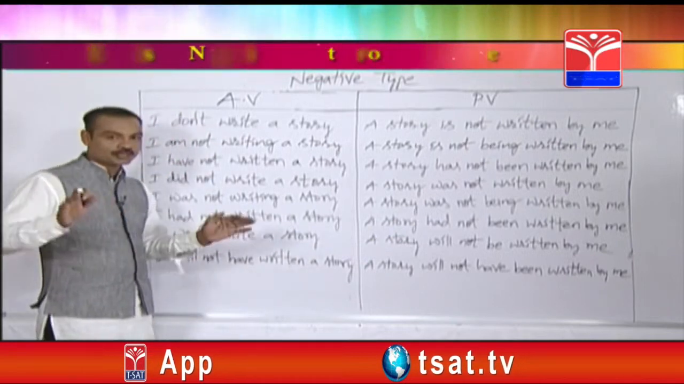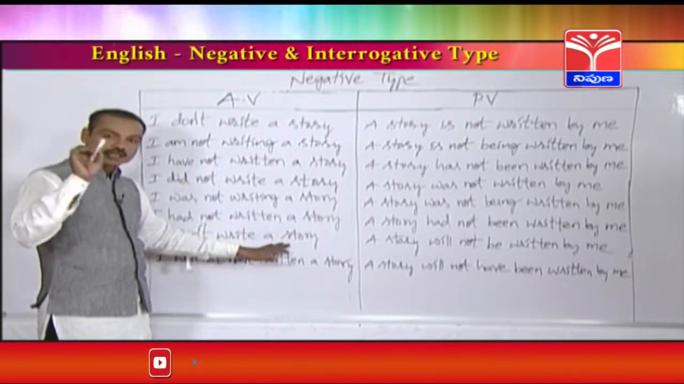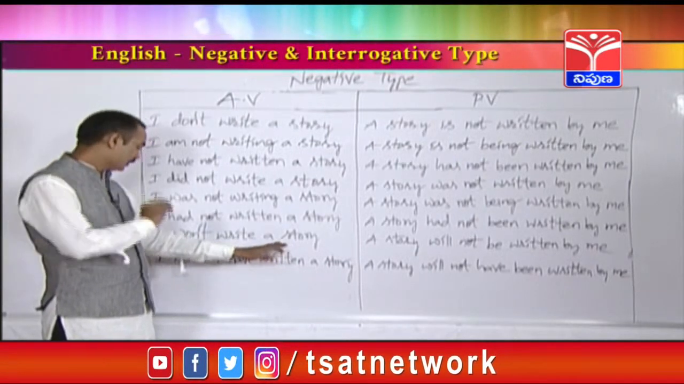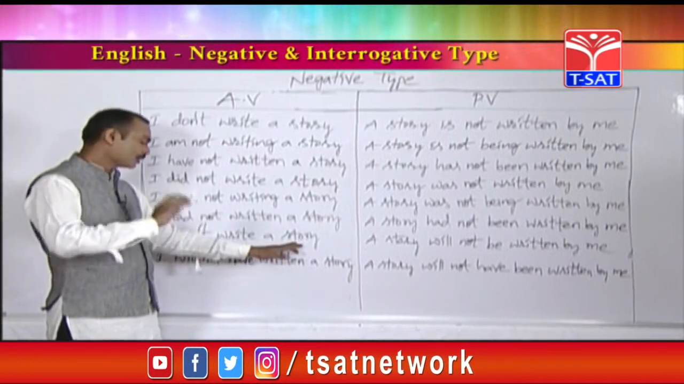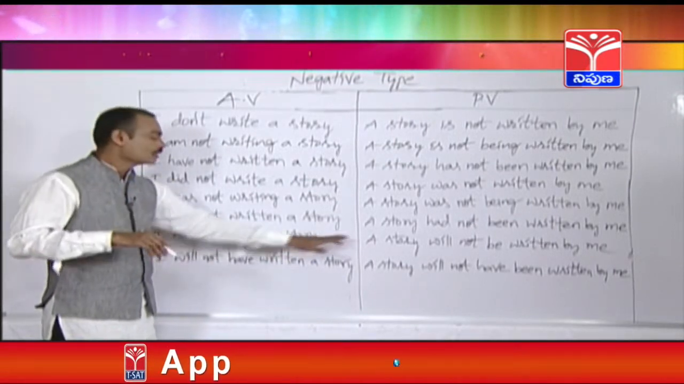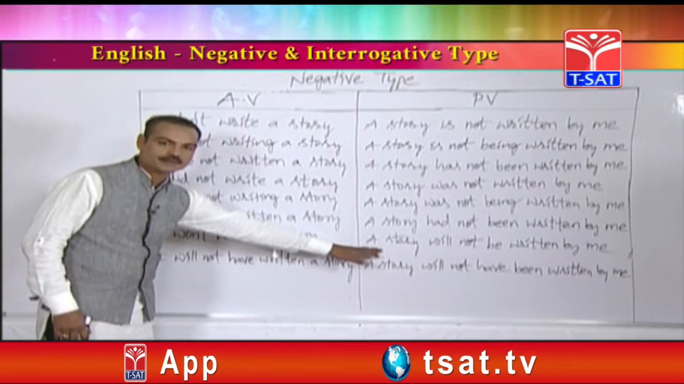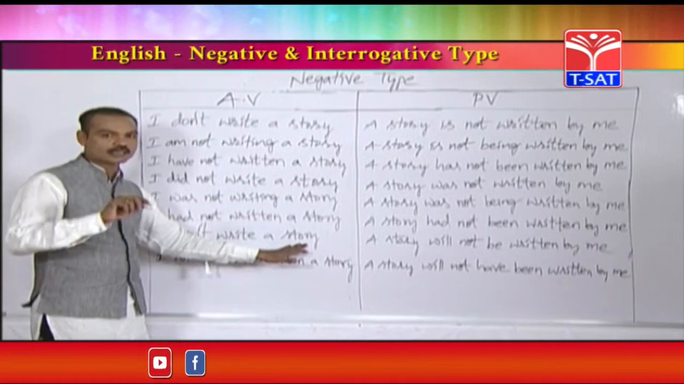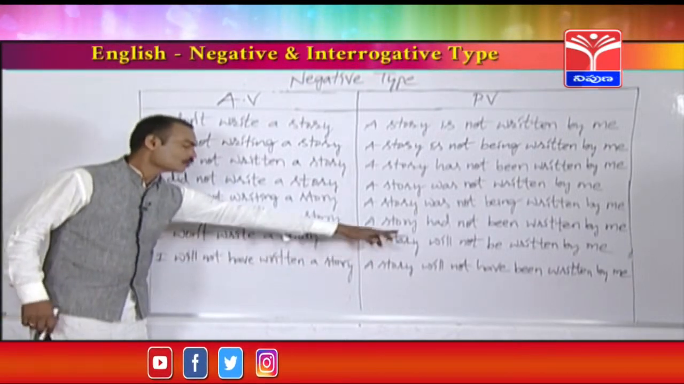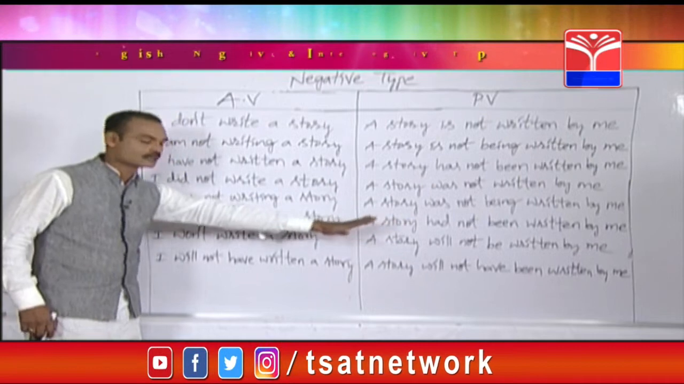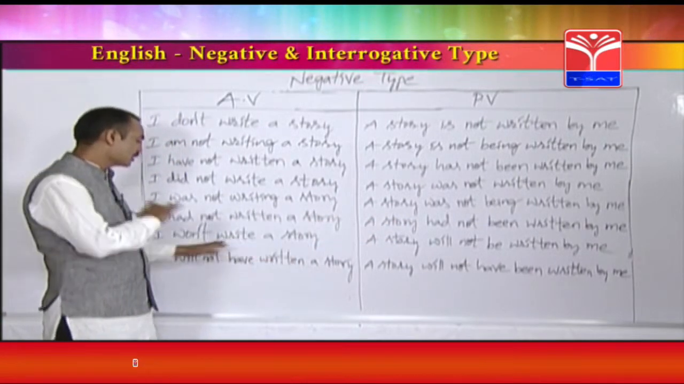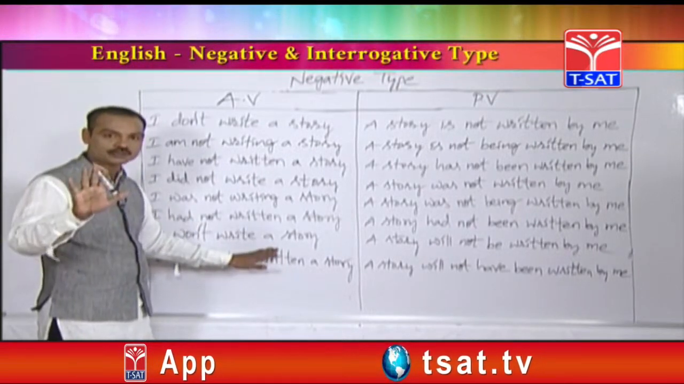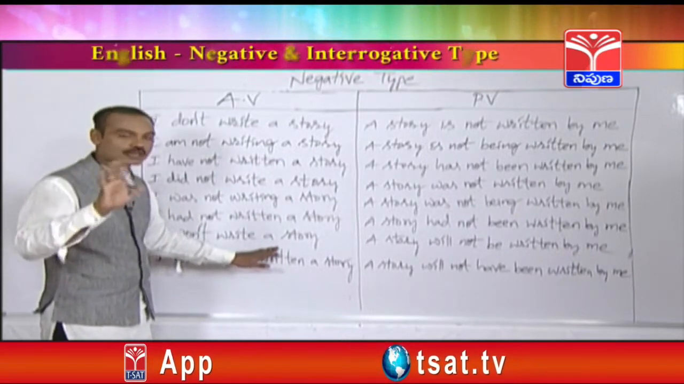So friends, one important point here: whenever you see any sentence from simple future, if that active voice contains either a singular object or plural object, there won't be any changes in the passive voice. For example, this sentence contains a singular object, story is a singular object. So, a story will not be written by me, that is the answer. For example, let us see the same sentence with a plural object. I won't write stories. A stories we should not say.